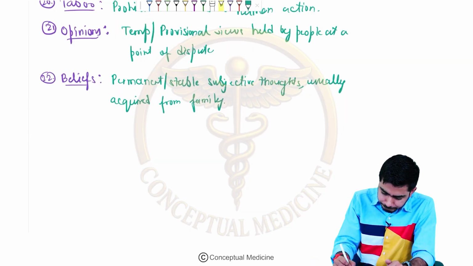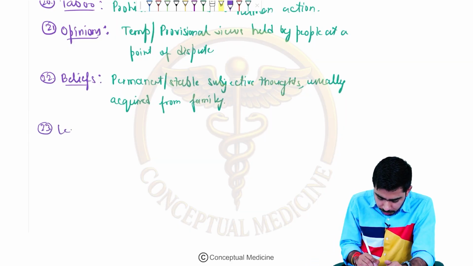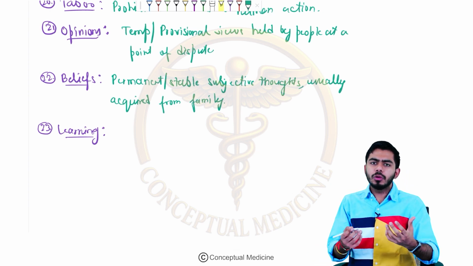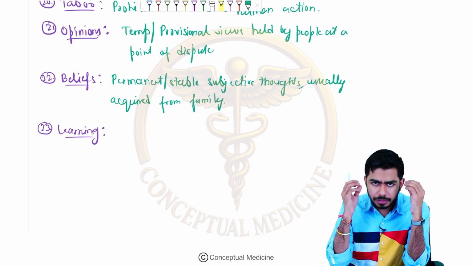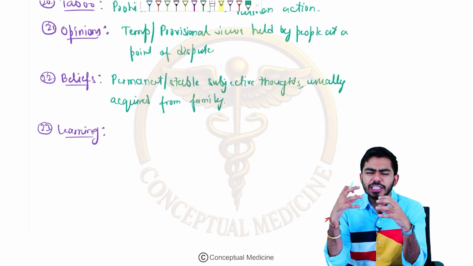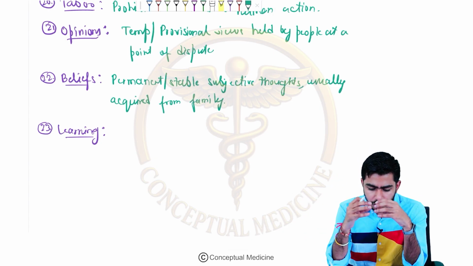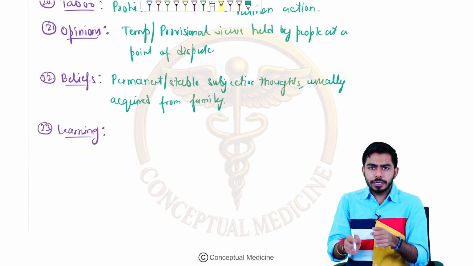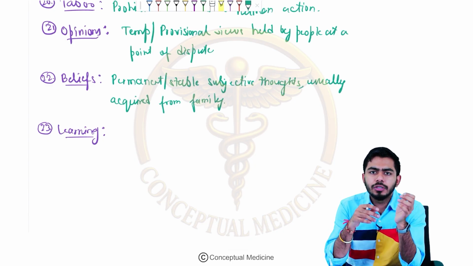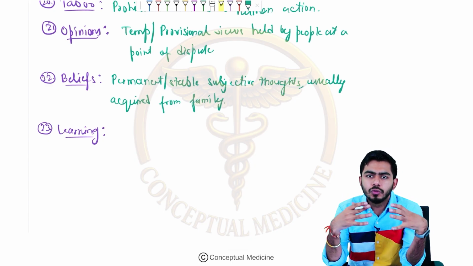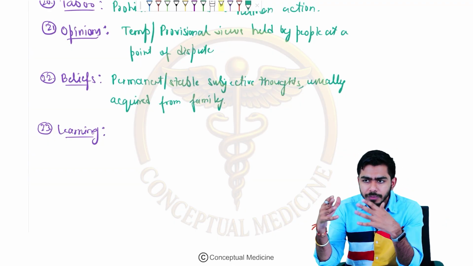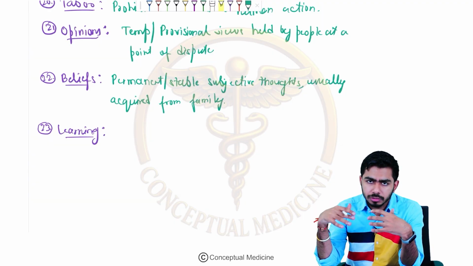Now learning, 23. Now let's talk about learning. If you talk about learning, guys, it is a relatively permanent change. What is learning? Right now you are learning, for example. It is a change which happens by taking some experiences, or as a result of some practice. For example, if you are practicing injections, then you will be learning this technique. If you are practicing for cannulation, or anything else, then you will have mastery on it, or you will be learning this process.